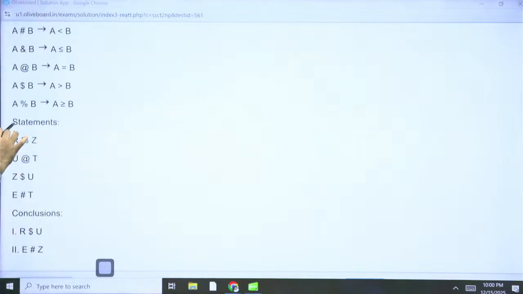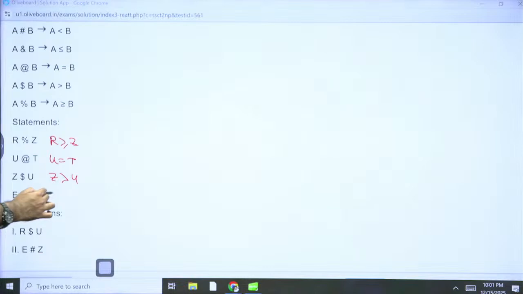So R percent Z. R percent Z means R is greater than or equal to Z. U is equal to T. Z is greater than U.